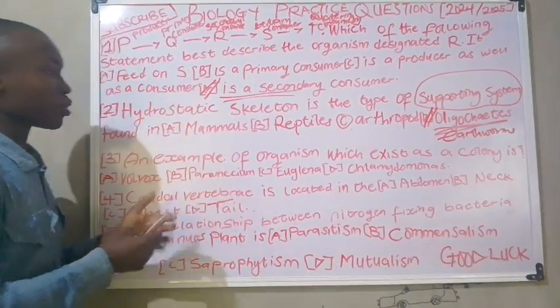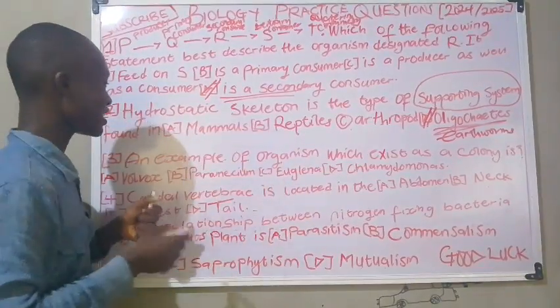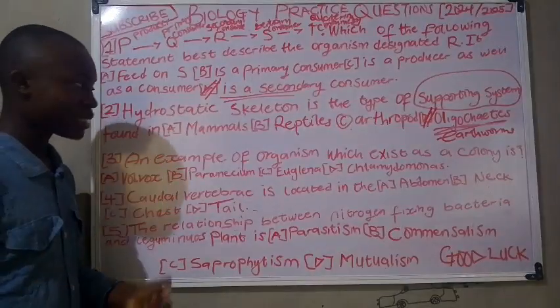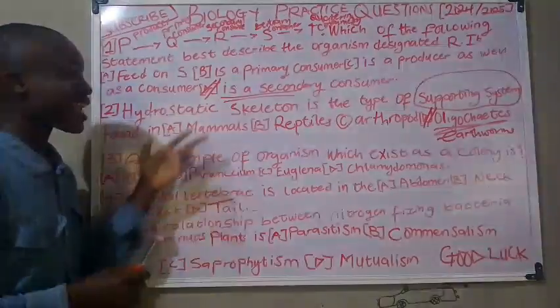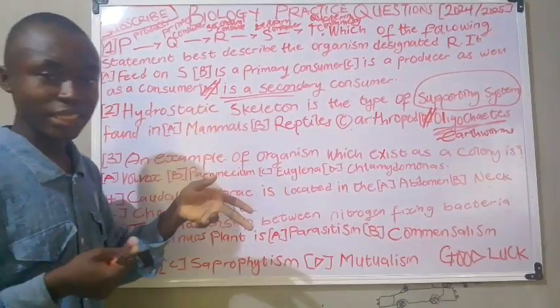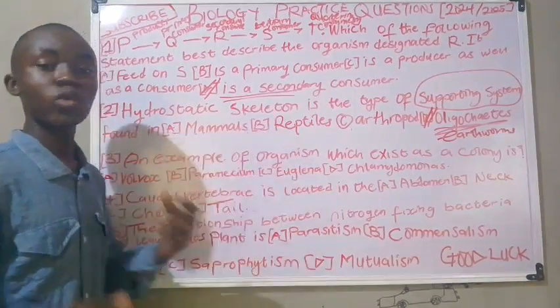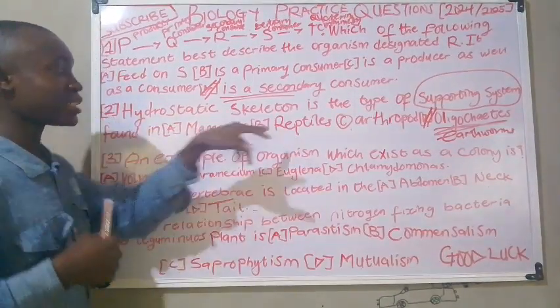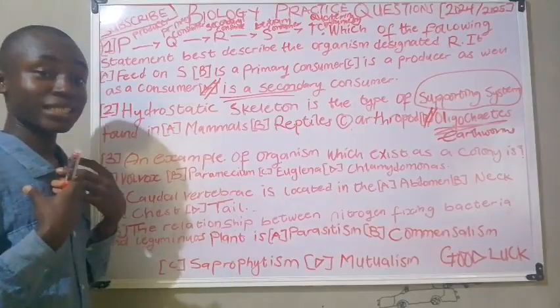Now reptiles, the type of skeleton that is exhibited by reptiles is known to be an endoskeleton, because the skeleton is located inside the body. Now mammals also exhibit an endoskeleton.